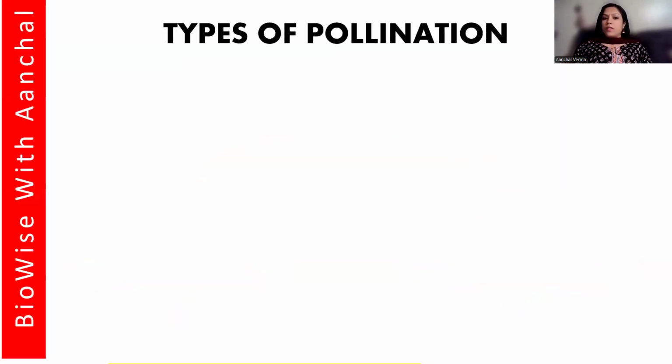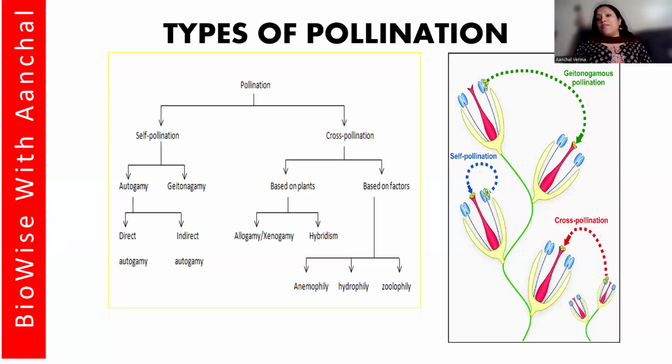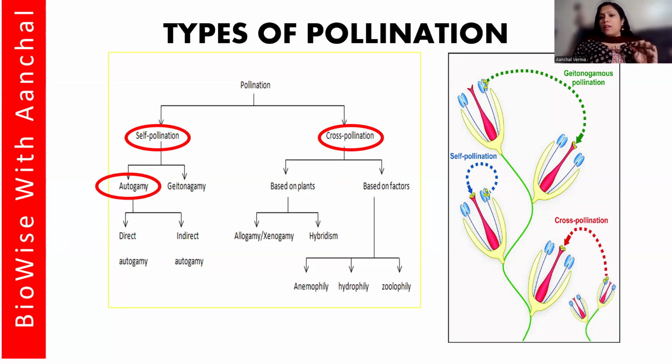Now, the types of pollination are self-pollination and cross-pollination. Self-pollination means the transfer is happening within the same flower. That flower can belong to the same plant, right? Two flowers on the same plant can also go for self-pollination. There are different terms that we use, like autogamy. Autogamy is the self-pollination where the transfer of pollen grains from the anther of a flower to the stigma of the same flower takes place.